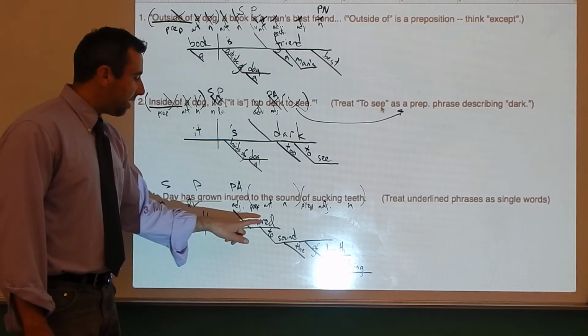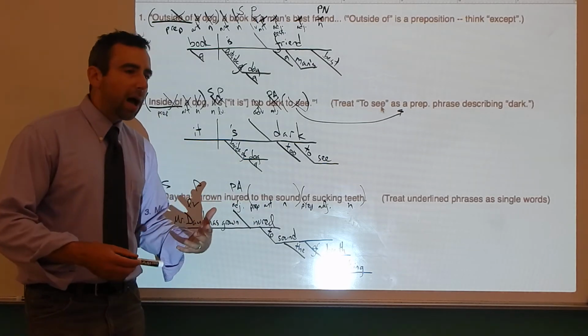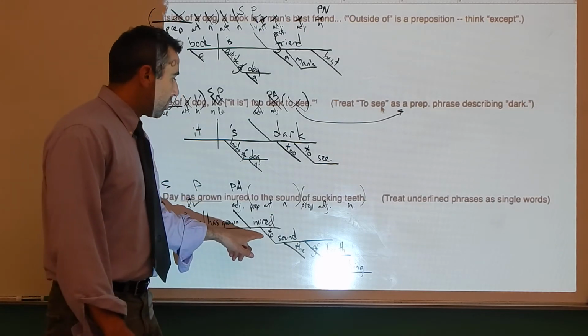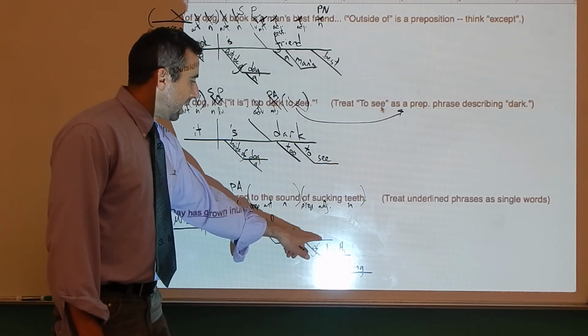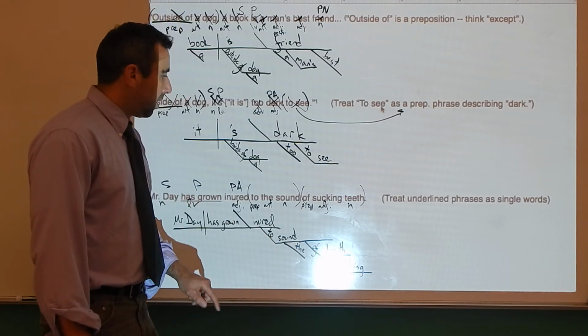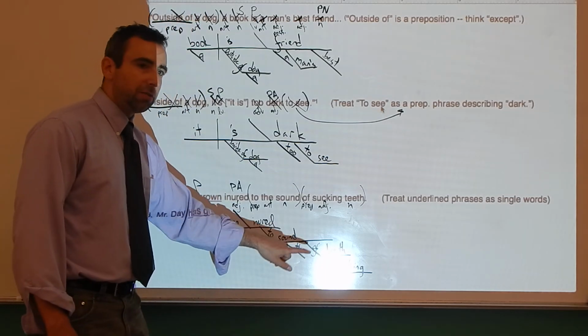Now, how have I grown? How inured am I? What is the matter of my being inured? Well, I am inured to the sound of sucking teeth. And so, to is a preposition. Sound is the noun, that's the object. To the sound. And then of sucking teeth describes the sound in this prepositional phrase.